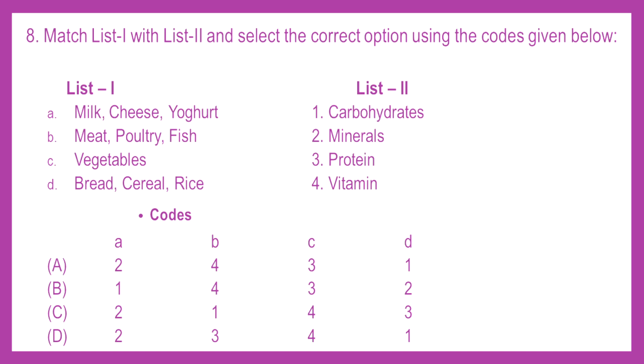C is vegetables. There are a lot of vitamins in the vegetables. And the third is bread, cereal, rice. It will be in the carbohydrates. So option D is the correct answer here.